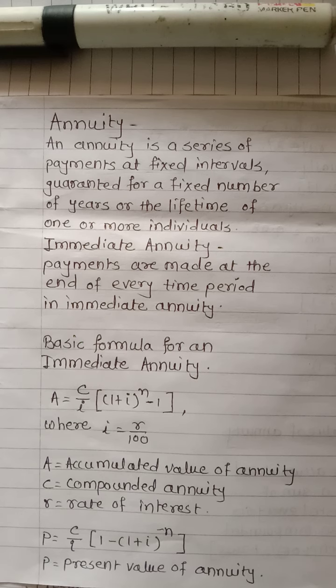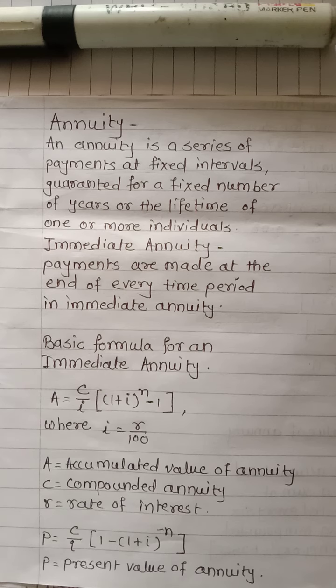Now, classification of annuities. Annuities are classified in three categories according to the commencement of income. These three categories are immediate annuity, annuity due, and deferred annuity. This last, deferred annuity, is not in your syllabus. Okay, let's start with immediate annuity. This immediate annuity is also called ordinary annuity.